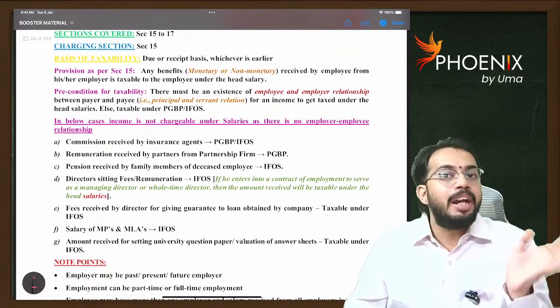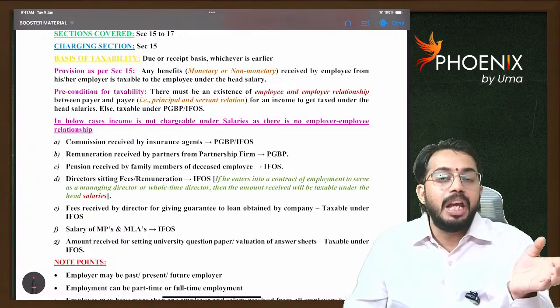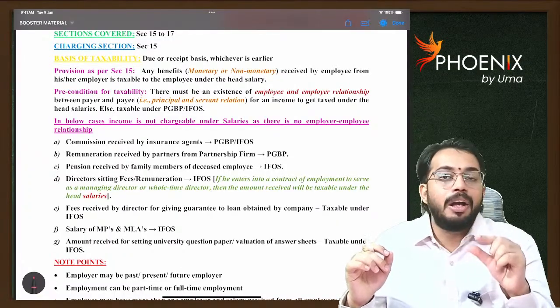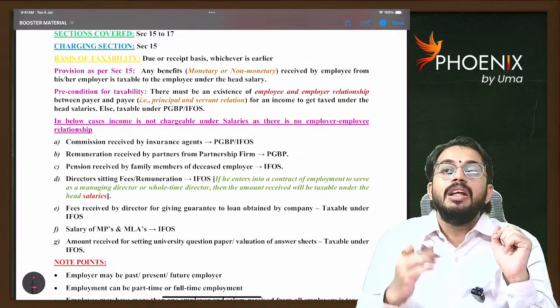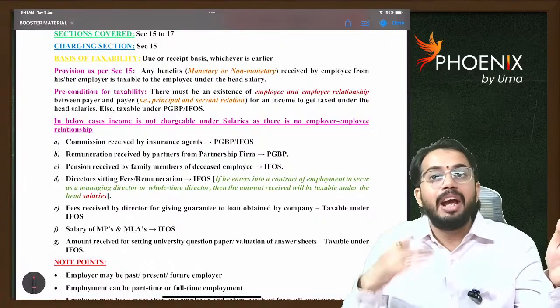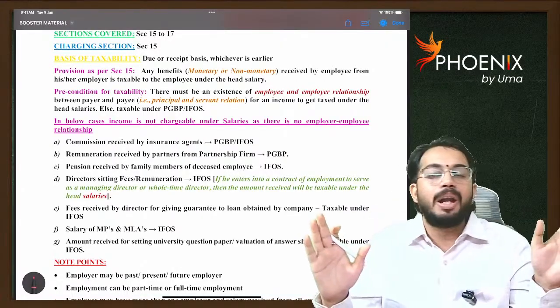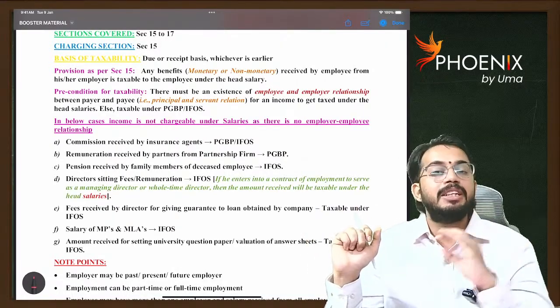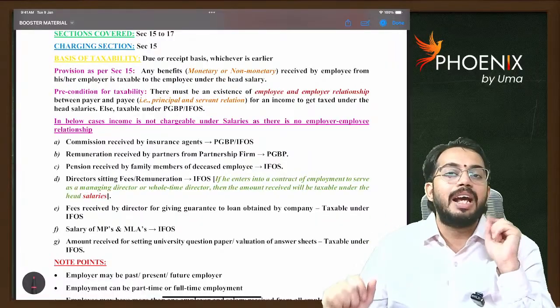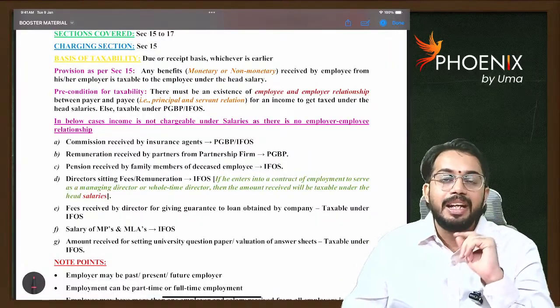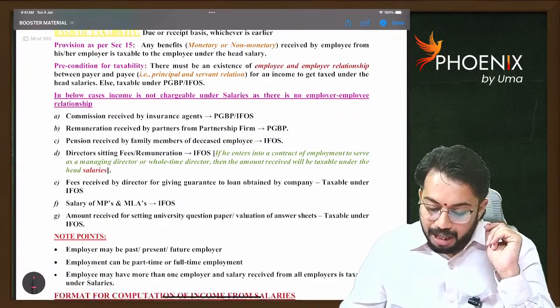Similarly, if an employee died and after death the wife of the employee received pension, there is no employer-employee relationship between employer and wife of employee. So pension received by wife of employee is not taxable under income from salaries. It is taxable under IFOS. Are you able to understand?